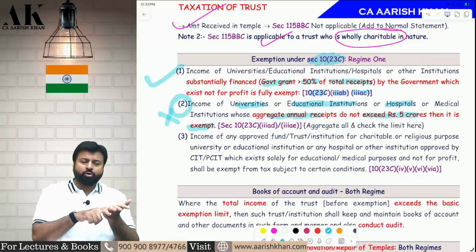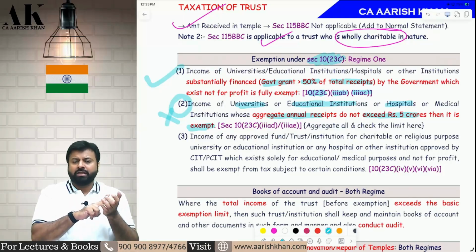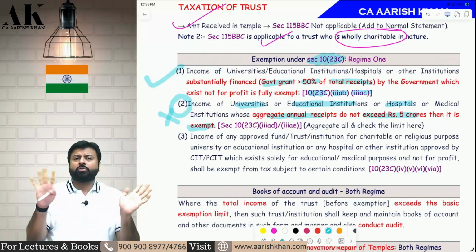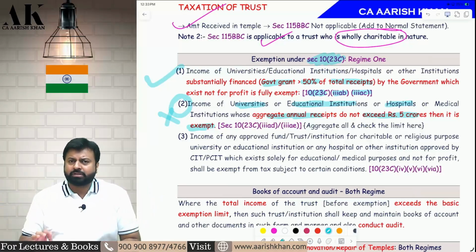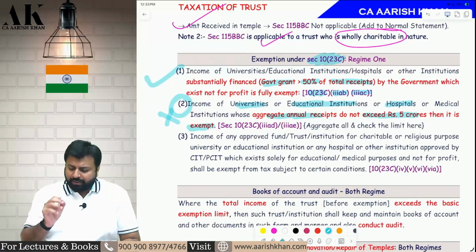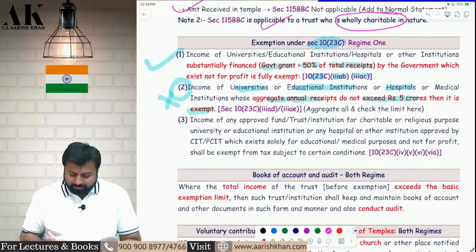If you have one school and one hospital, take the aggregate receipts of both of them. It should be up to 5 crore. If the aggregate receipt is up to 5 crore, no need to claim any exemption, no need to make any approval, no need to make any application to the commissioner or anybody. Directly claim exemption.